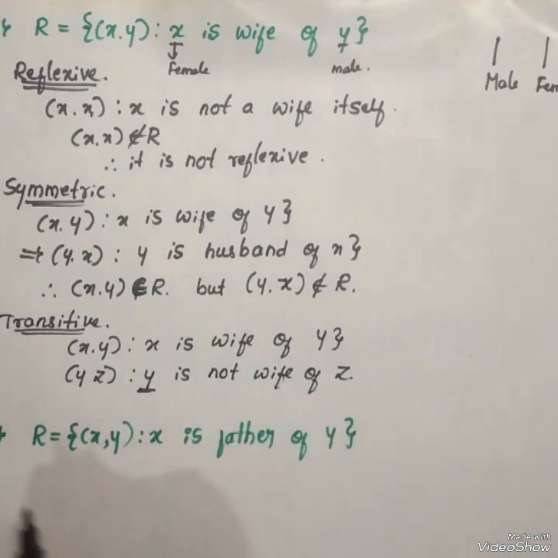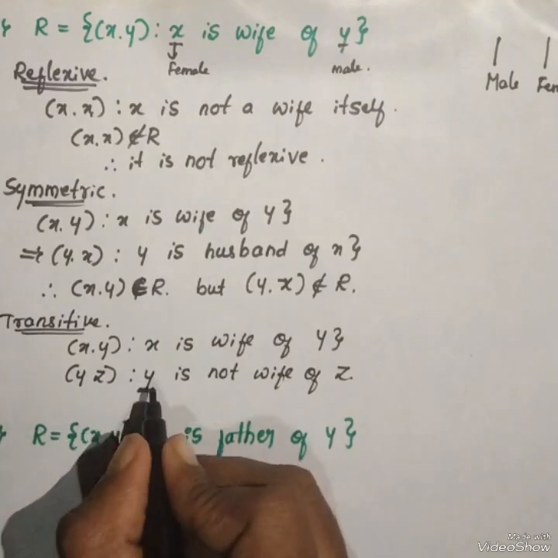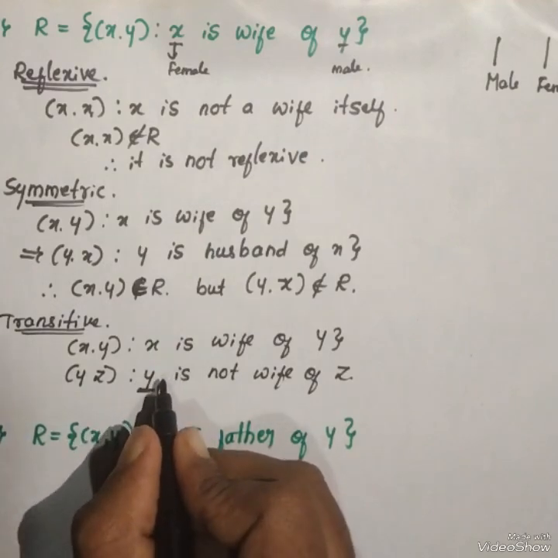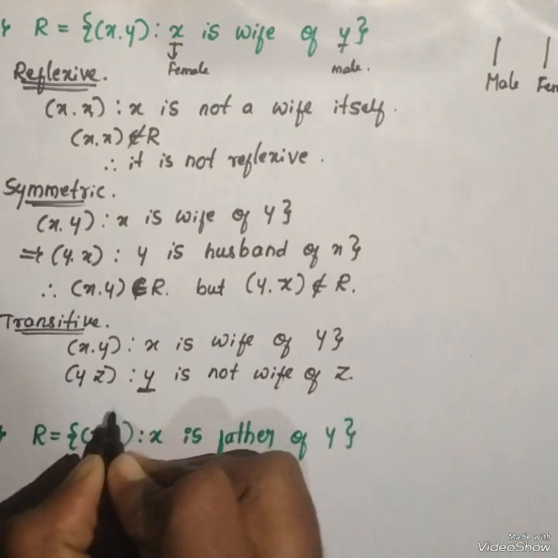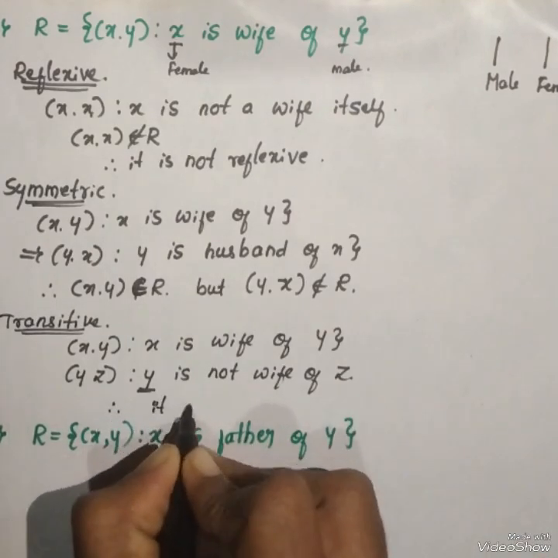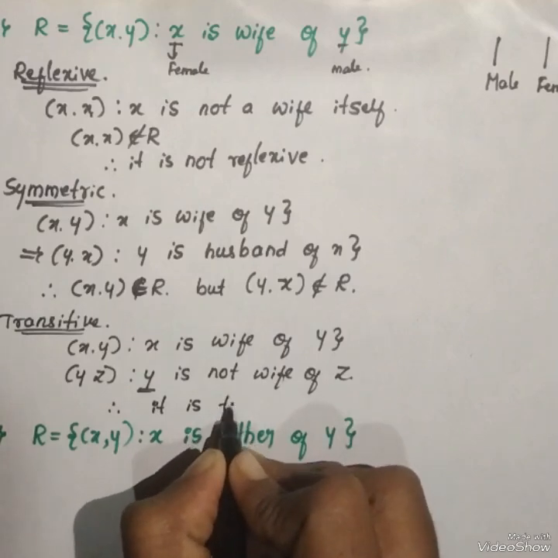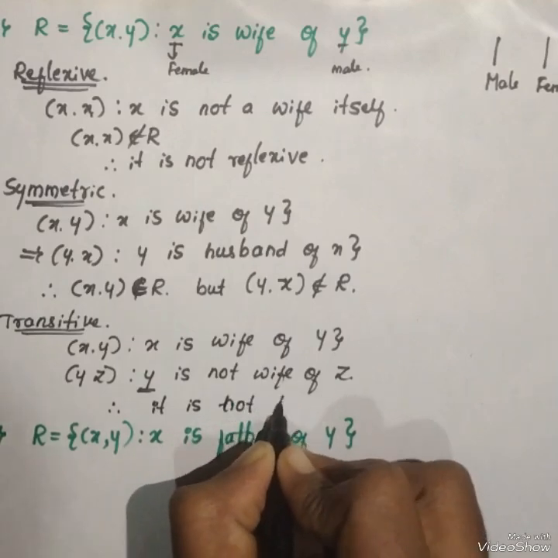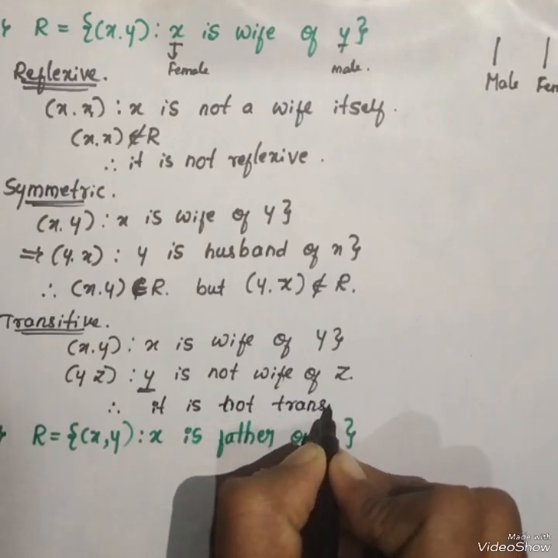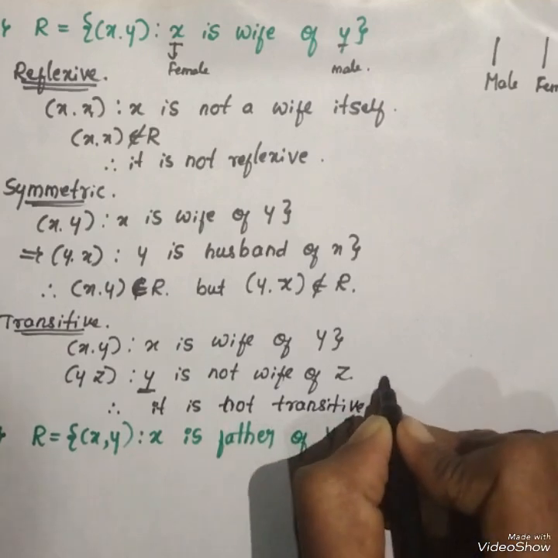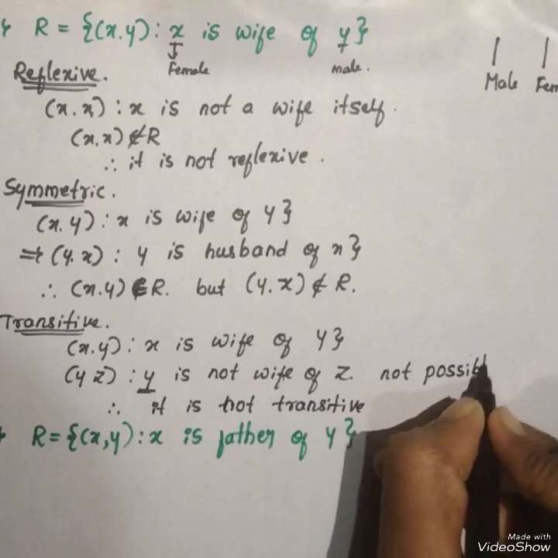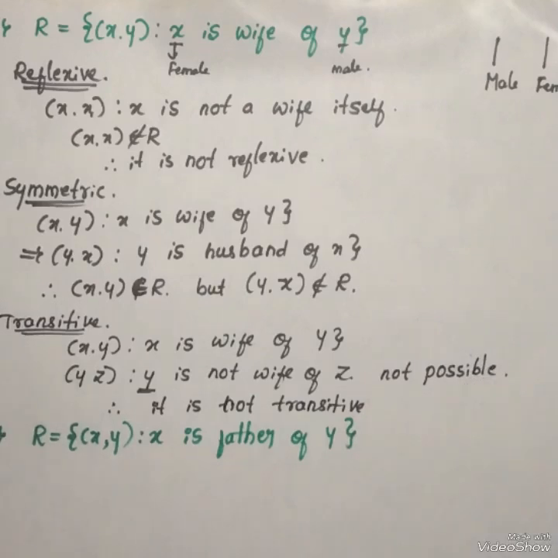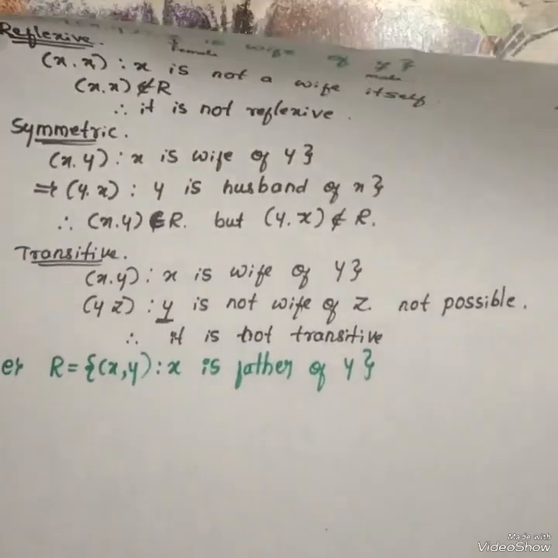But in our relation y is the wife. It is not possible. Therefore, it is not transitive.